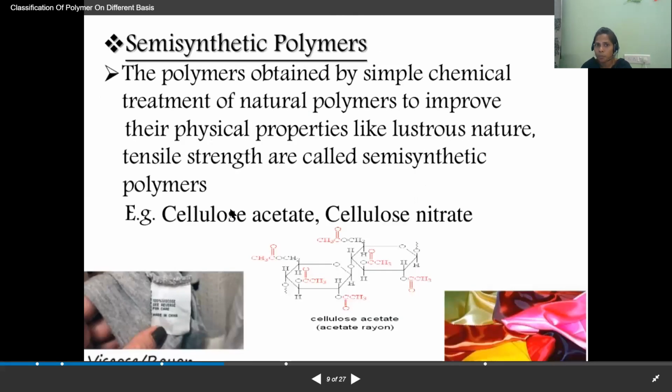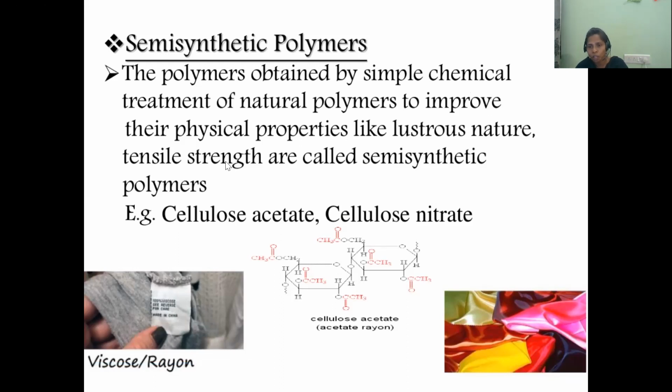And now semi-synthetic polymers. The polymers obtained by simple chemical treatment of natural polymers to improve their physical properties like lustrous nature, tensile strength are called semi-synthetic polymers. You know what is meant by the natural polymer. You know what is meant by the synthetic polymer also. We know natural polymer is nothing but the polymer which is synthesizing in the nature. Completely the source is the nature only. But whereas synthetic polymer means the polymer completely synthesizing in the laboratory with the help of human being.